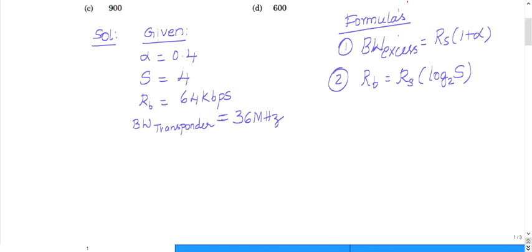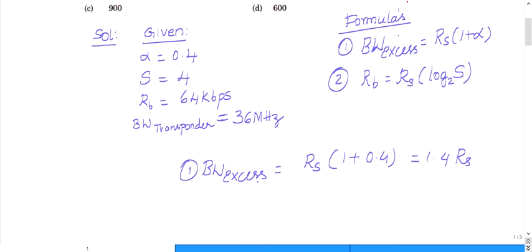Let us try to find the excess bandwidth. The first formula: excess bandwidth is RS, the symbol rate, times 1 plus alpha. The symbol rate is not given, only the bit rate, so write RS as it is times 1 plus alpha. Alpha is 0.4, so this yields 1.4 RS. Now let us find RS. RB is given, so let us use the second formula.